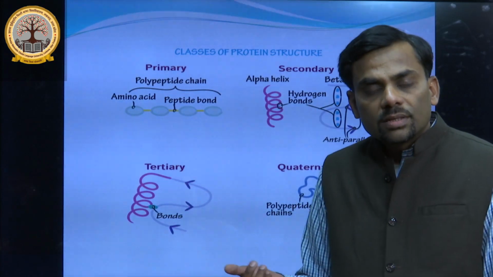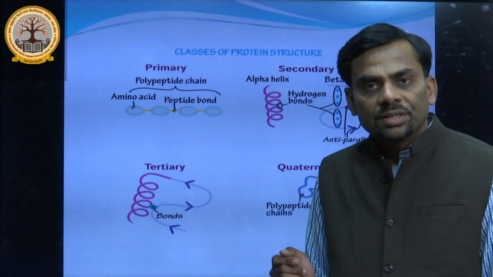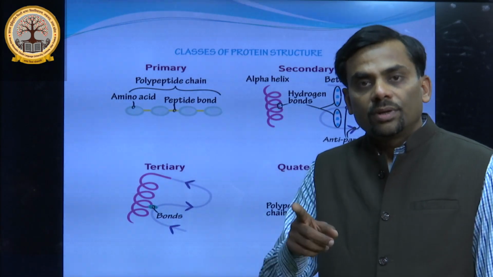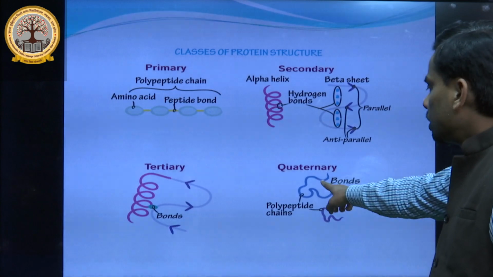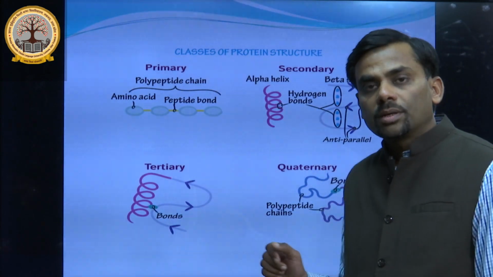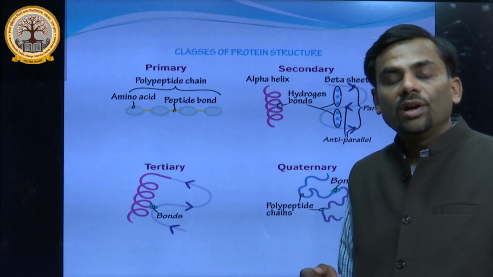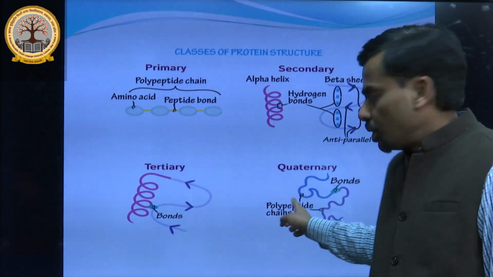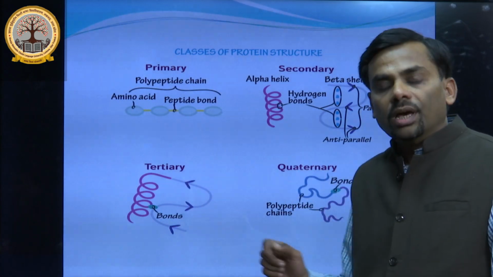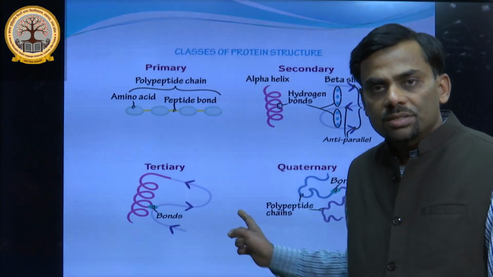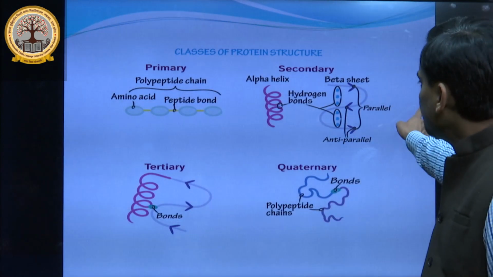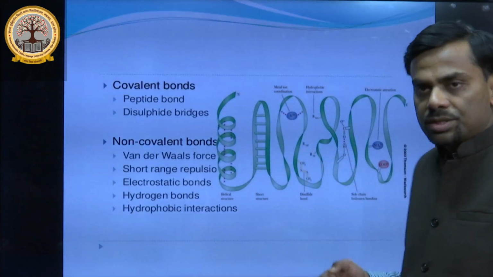Otherwise, if there is more than one polypeptide chain, then that protein has to attain quaternary structure. These are more complex, and more folding occurs in this quaternary structure having more than one polypeptide chain. So one by one we will see what is primary, secondary and tertiary.